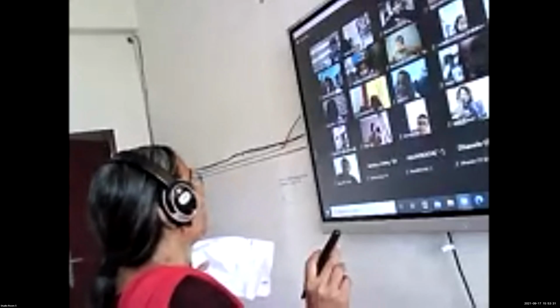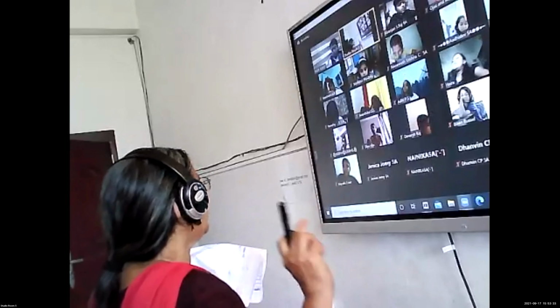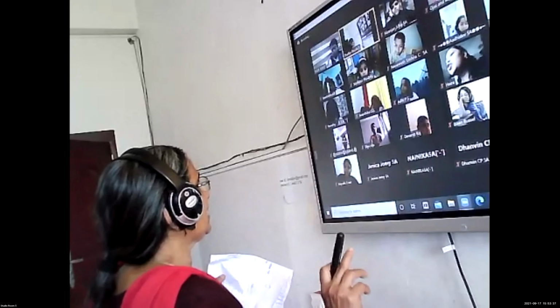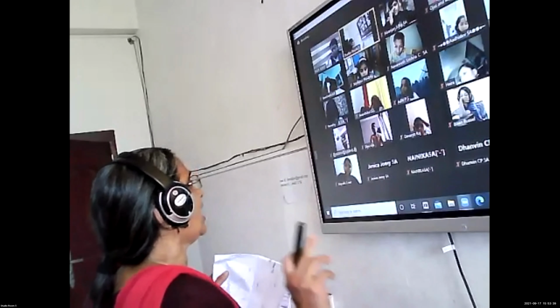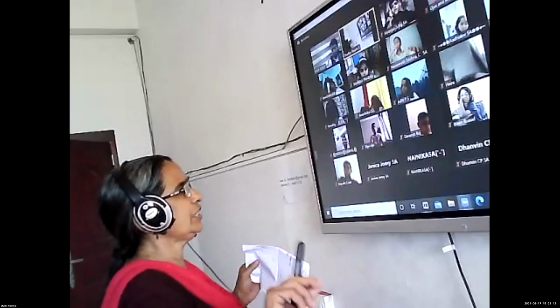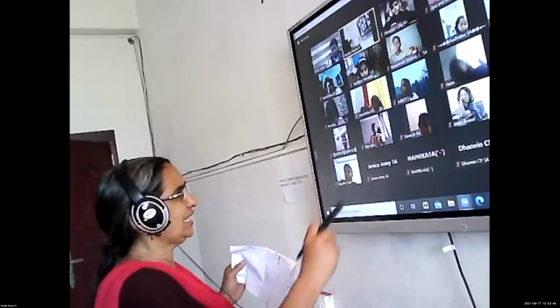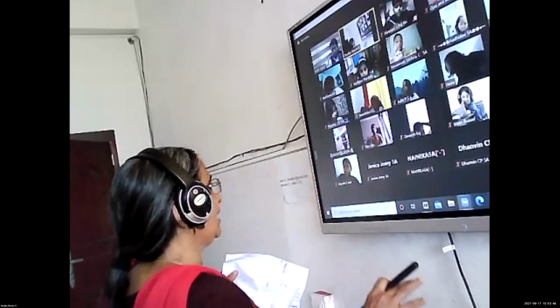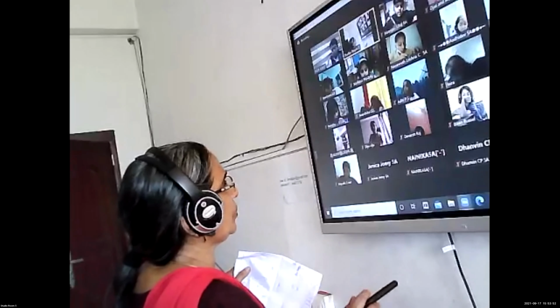The next condition for divisibility is 3. How will you check the divisibility by 3? That is the next point you have to do. It is divisible by 2. What is the condition for divisibility by 2? The last digit should be ending with 0, 2, 4, 6, 8. Just by seeing the number itself, you have to tell that much only, not more than that. You cannot divide or do any other thing, only check whether it is divisible. Then the next point is 3.